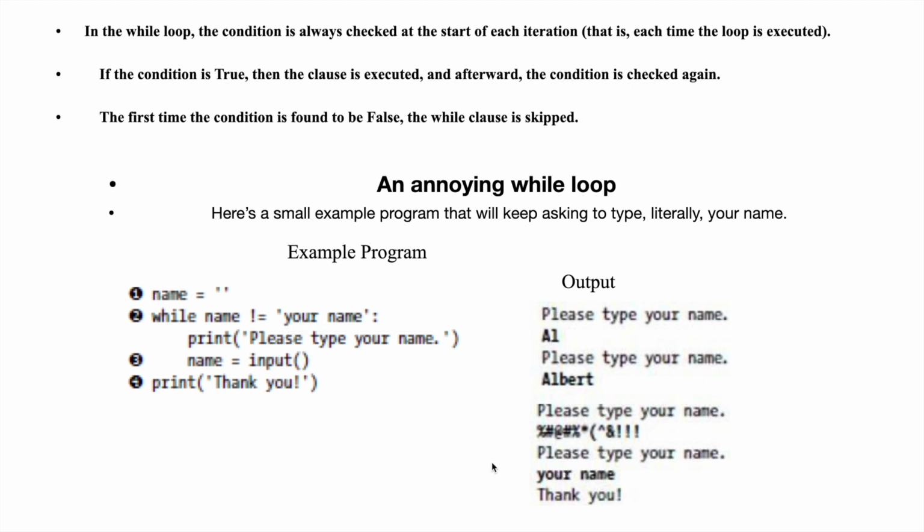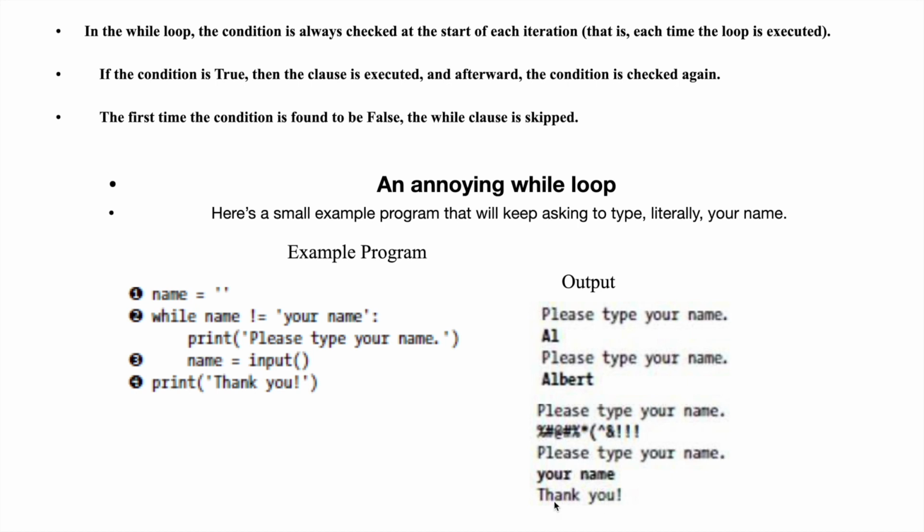See, please type your name. You will type the string your name. You are not typing your real name; you are typing the string your name. Then what you entered is matched with the string your name, because you also entered your name. So it will print thank you.